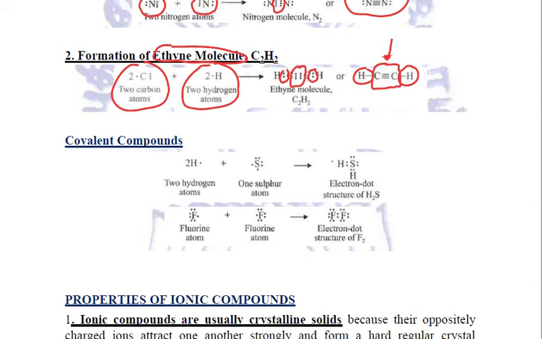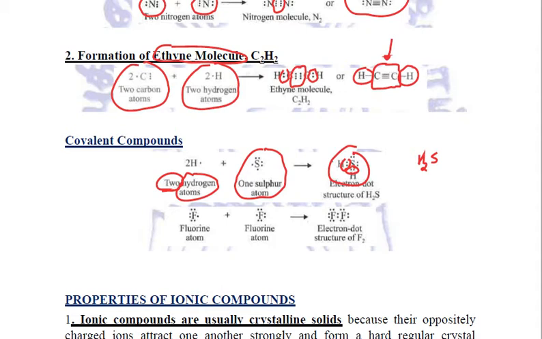Let us see the formation of some more covalent compounds. For example, hydrogen sulfide. Sulfur has 6 valence electrons. It requires 2 more electrons to become stable, and it reacts with hydrogen. One hydrogen atom can only share one electron. So in order to get 2 electrons, this sulfur will react with 2 hydrogen atoms, sharing one electron each, thus forming the compound H2S. This is how hydrogen sulfide is formed.